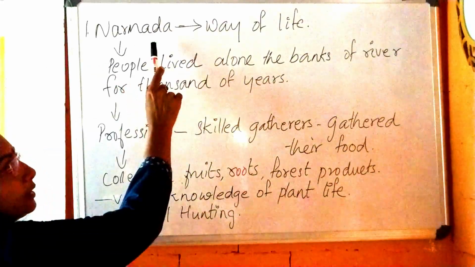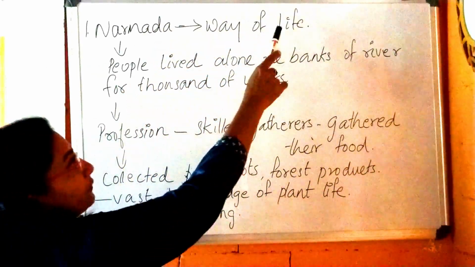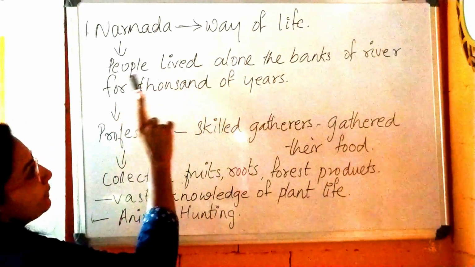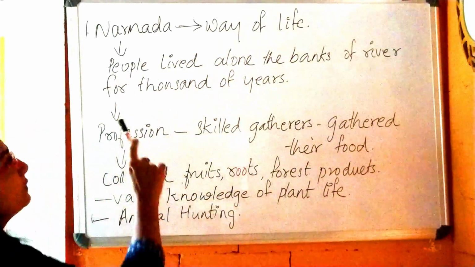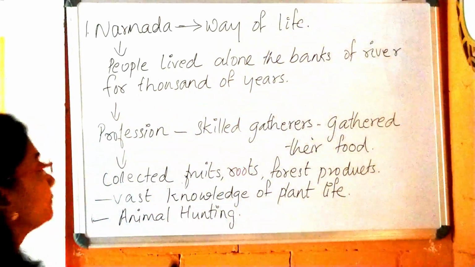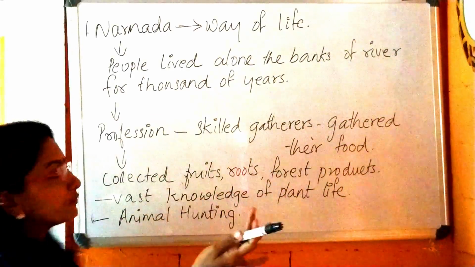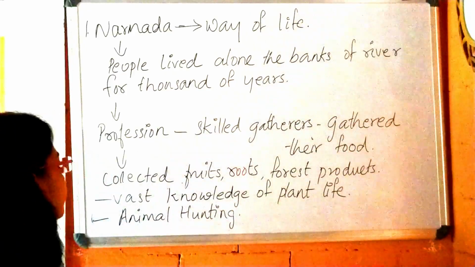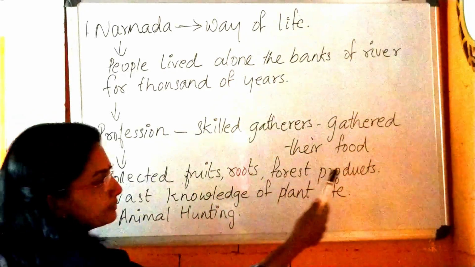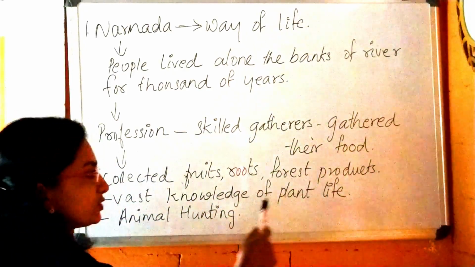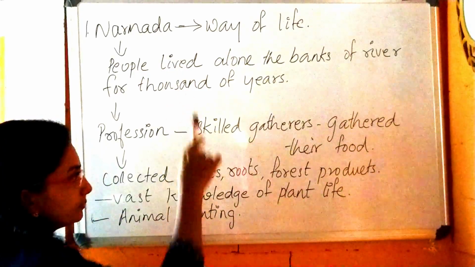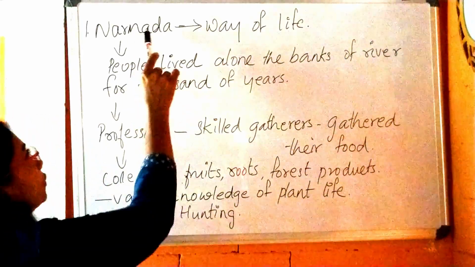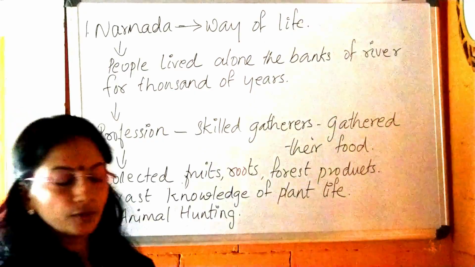First point, Narmada. And what about the way of life of the people? People lived along the banks of the rivers for thousands of years. Next, what was their profession? Skilled gatherers gathered their food, collected fruits, roots, forest products, had vast knowledge of plant life, and hunted animals. These things come under the topic Narmada.